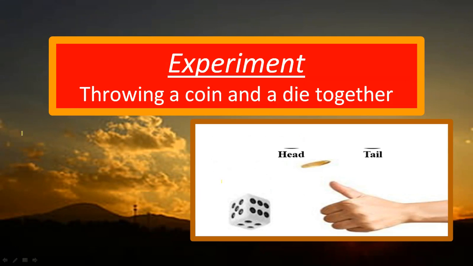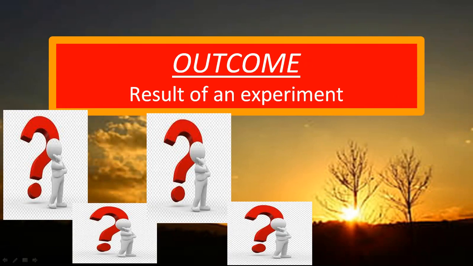Let's throw a coin and a die together. I'm throwing it, I'm rolling it. What am I getting? I note it down. So this is my experiment. It's a little different, so let's take it out. What is happening there? It's thinking time. What am I getting here? What comes to your mind? Definitely you note down the result, the observations.